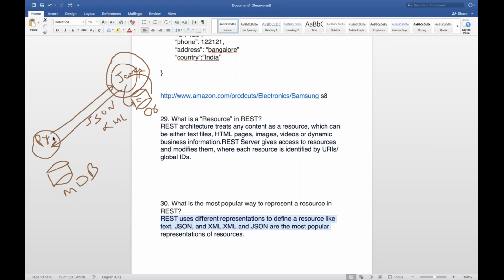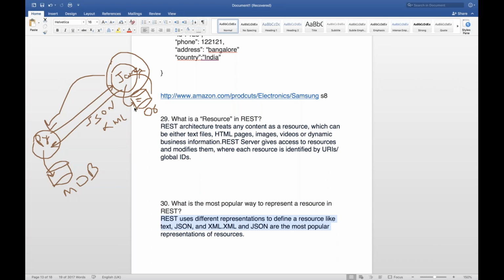This guy will write some code to understand this JSON and XML, because in Python also we can write, and will store this information in MongoDB. Now imagine if a Java object is coming over here, Python will not understand, right?